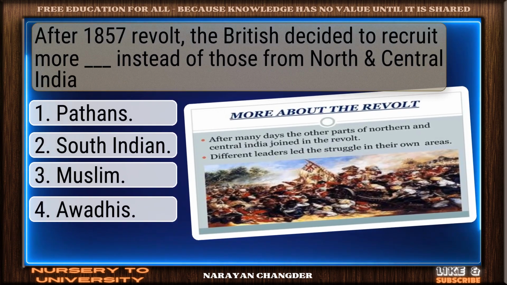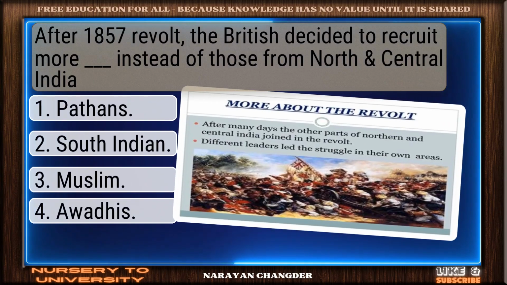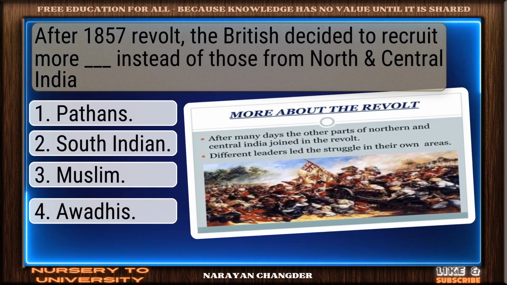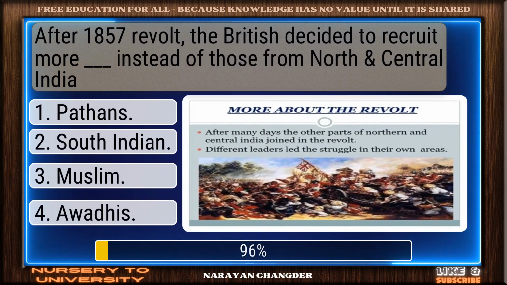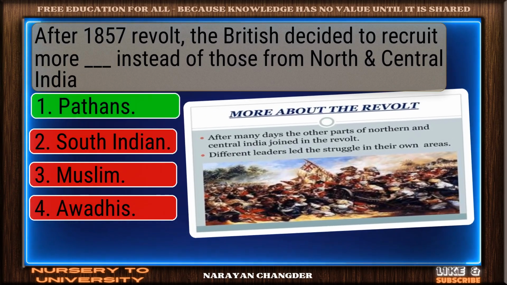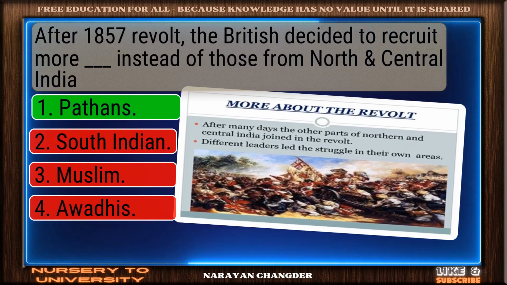Question number 22. After the 1857 revolt, the British decided to recruit more Pathans instead of those from north and central India. On track. Pathans is the correct answer.